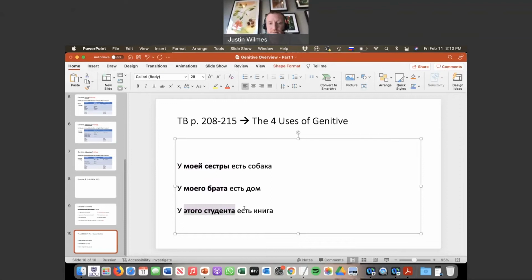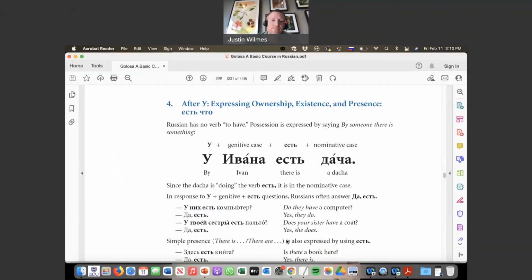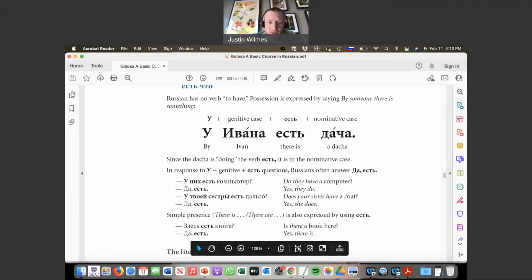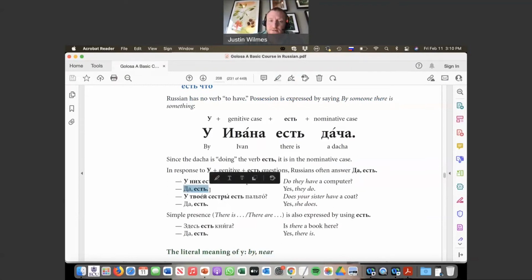And this goes in the nominative case. Okay, so in response to u plus genitive jest questions, Russians often answer "да, есть". So for example, у них есть компьютер. Do they have a computer? Да, есть. So this is kind of like saying yes, they do, right?